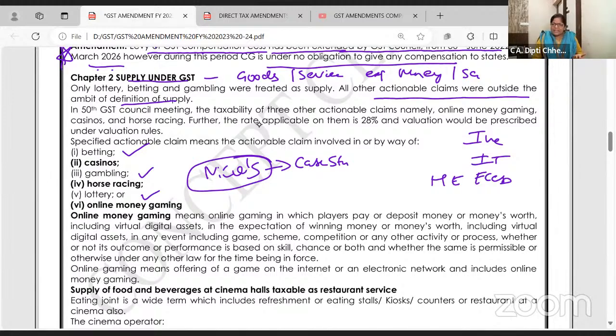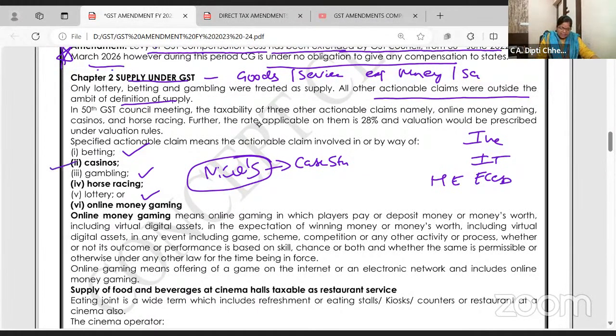Betting. Nowadays, betting is legal. All these IPL matches, Dream 11, so many games are there. So on betting, gambling, lottery, you are already paying GST, even though it's an actionable claim. Okay, I have taken a lottery ticket of 1,000 rupees, and if I win, I may get 1 lakh rupees. Clear to all of you?